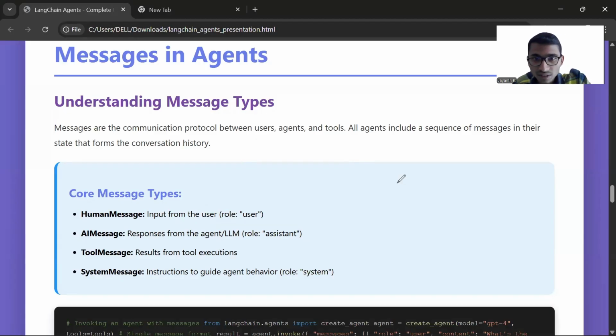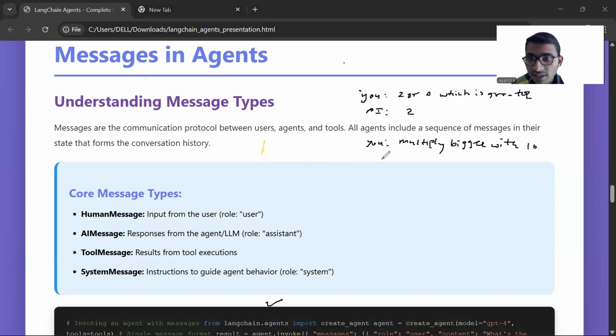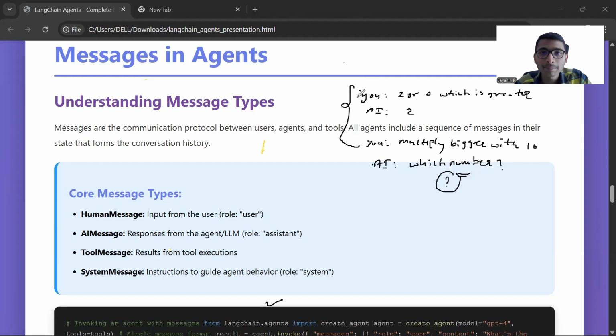Now you see here, I am saying, bigger number with 10. Now what should the AI give? Will it ask, which number? Did you ever see ChatGPT asking like this? Anyone? Please respond. No, right? Because it knows the context, what chat history has happened before. It knows that context.